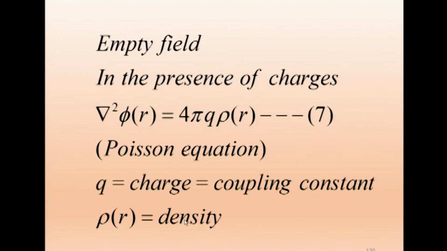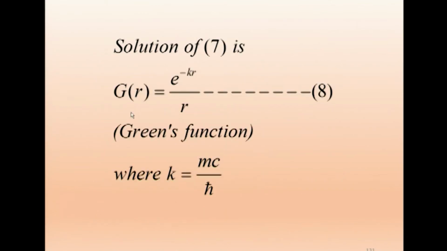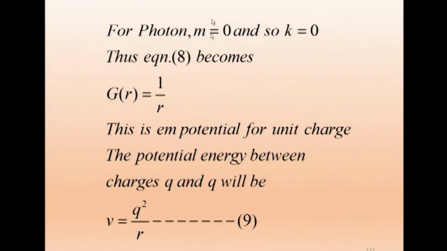Now, the solution of 7, this is equation 7, the Poisson equation. The solution of Poisson equation 7 will be G of R equal to e power minus K R by R, the standard solution of that equation. And this is Green's function. We have studied about Green's function. Here K is equal to, as already given in the first equation, M C by H cross. So, we get this. Now, for photon M equal to 0 and so K equal to 0.